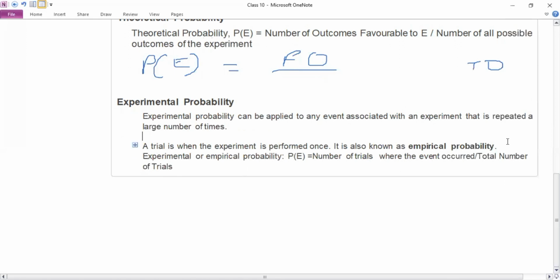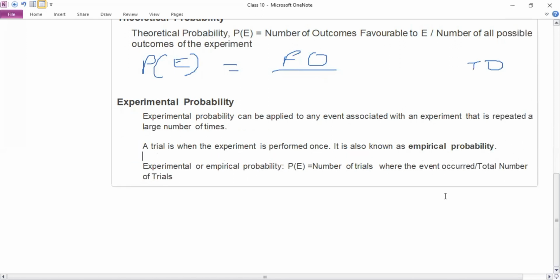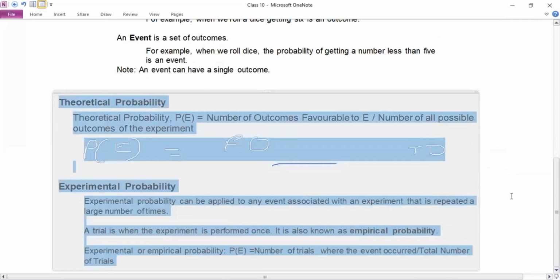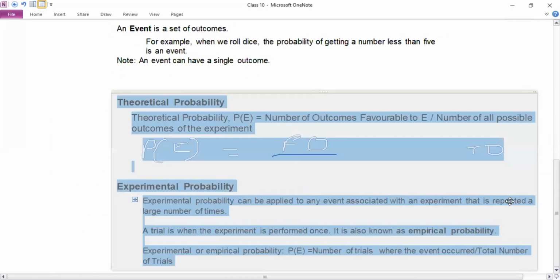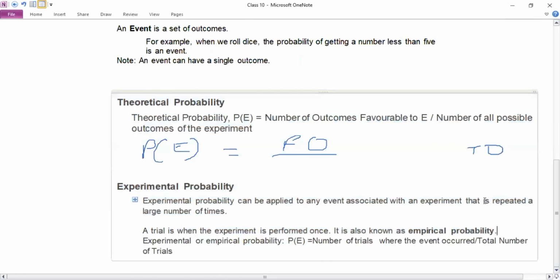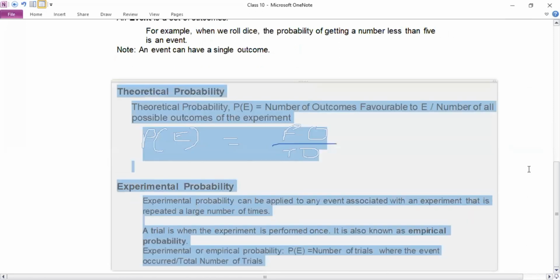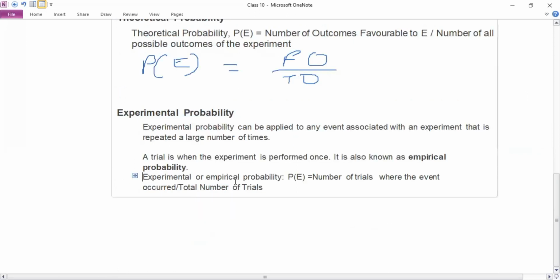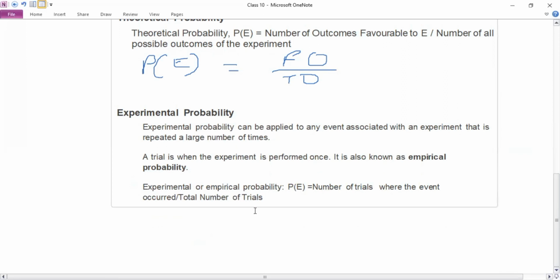Now after getting the results of those particular trials that we have performed, we then apply them to the experimental empirical formula.